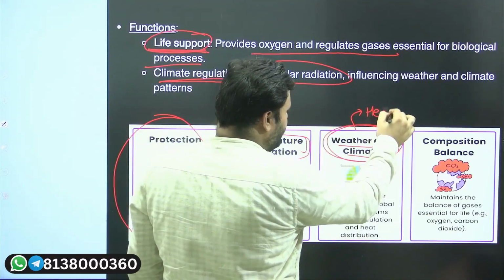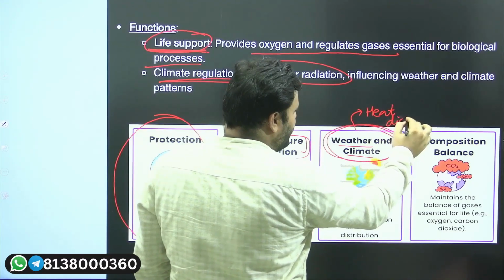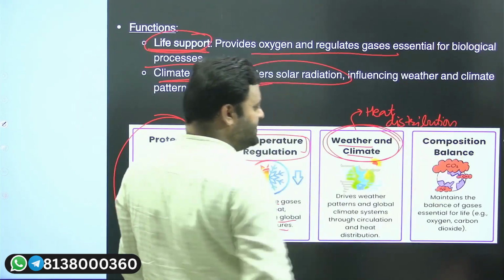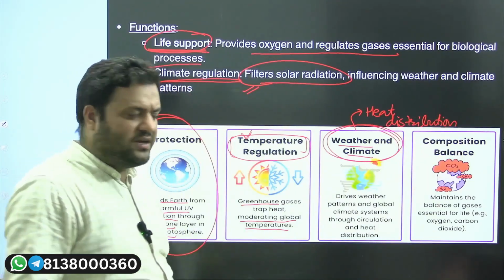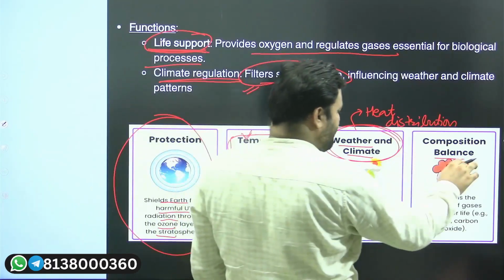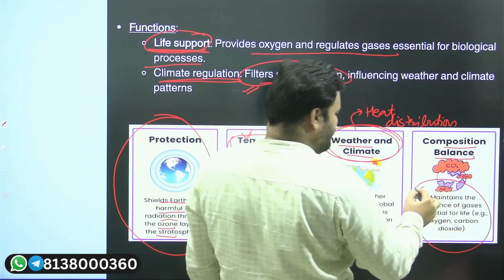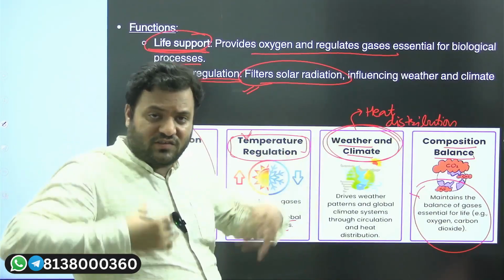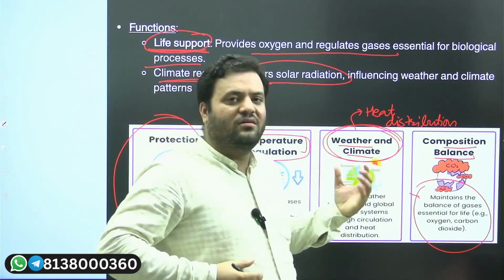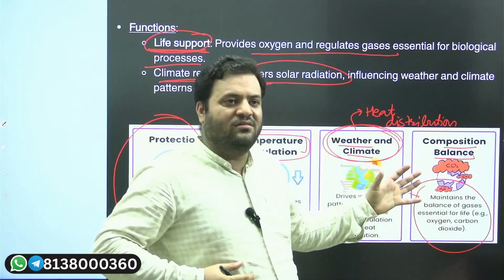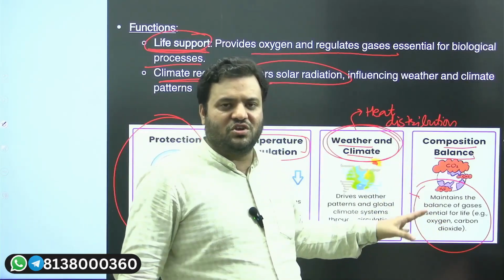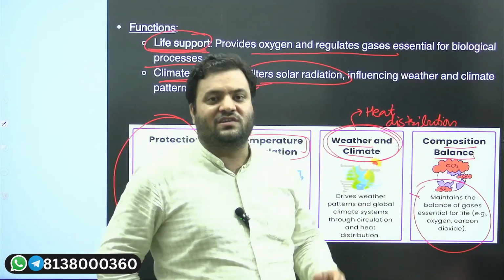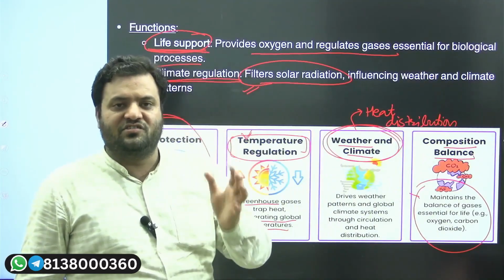There is also heat distribution from one latitude to another, from one region to another. And yes, this atmosphere is responsible for maintaining the balance of gases which are essential for life. However, it's our sin. We have modified the composition of air in our atmosphere, and we are facing the repercussions in terms of global warming or climate change nowadays.